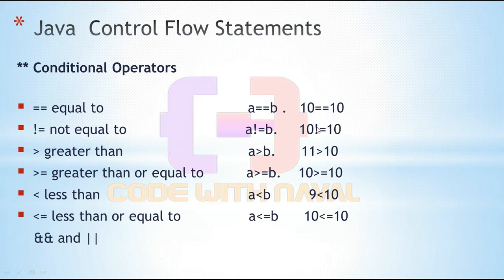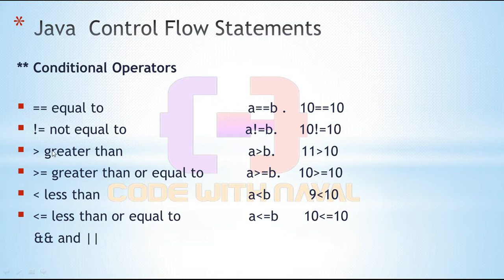Here we pass 10 in a, and in b we also pass 10. 10 equal to 10 means true. Then second we have not equal to. A should not be equal to b, and if we write 10 not equal to 10, in that case the if condition is not satisfied and does not execute.